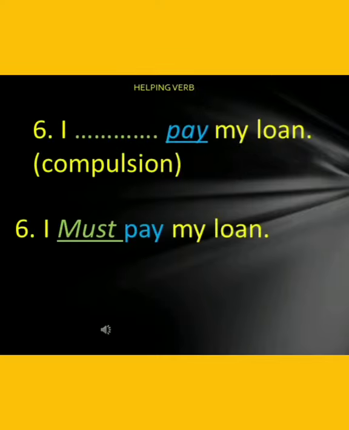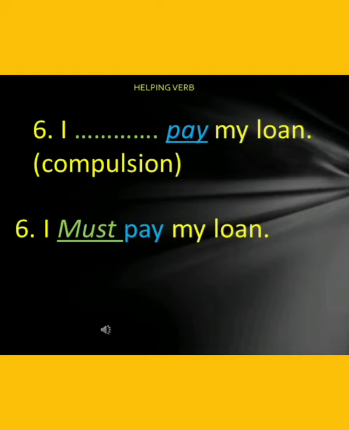The last example to show you the difference between a main verb and a helping verb is I dash pay my loan. Pay is the main verb and the main verb wants to express compulsion, since you have taken a loan from the bank and it is compulsory and it is your obligation to pay the loan.